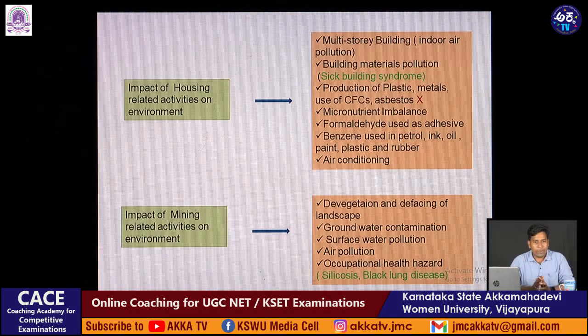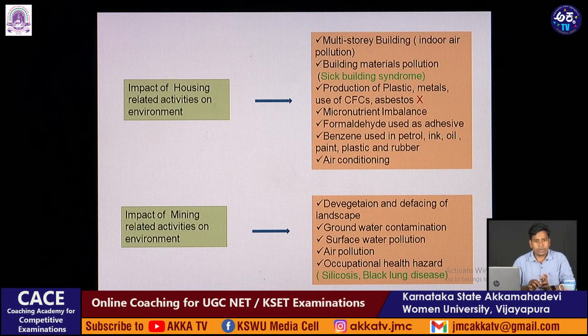Then the impact of mining. This is also one of the anthropogenic activities which is potentially disturbing the environment. See, there is devegetation and defacing of the landscape because of mining. We are seeing groundwater contamination: uranium, iron, magnesium, and cobalt contamination, and many other heavy metals, particularly chromium and mercury, are contaminated because of mining activities.